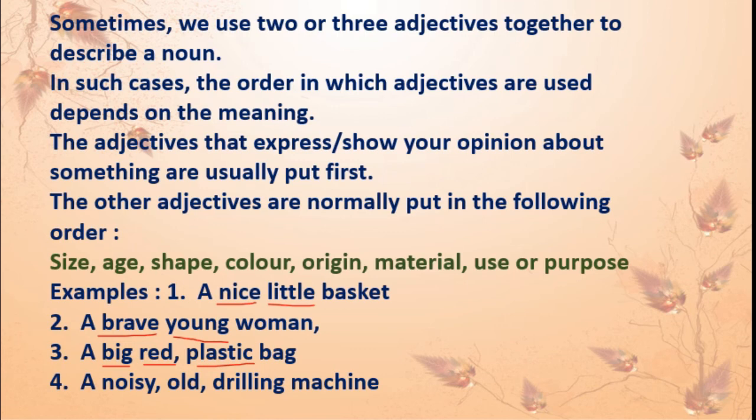Again here you can see noisy. This is the opinion. It is making too much noise. So noisy, old, age, drilling machine, drilling. This is the purpose or use. Correct? Like this order we have to follow while using more adjectives together to describe a noun. Okay?